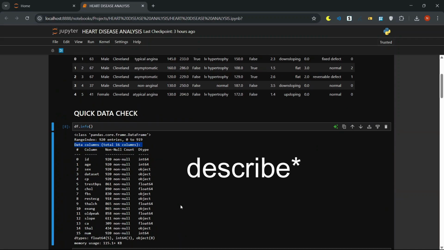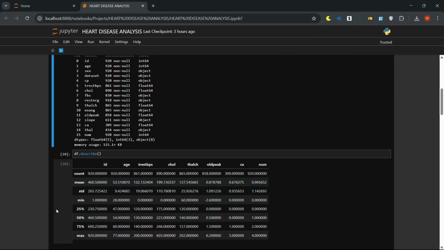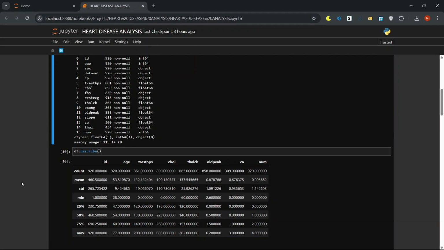The df.describe shows mean, median, min, max, and quartiles of numerical columns. This helps identify outliers or weird values at a glance. Here's df.describe for our numeric columns. Average age is about 53.5 years. Blood pressure, trestbps, averages around 132 millimeters of mercury. Min shows some zeros, likely missing or placeholder values to watch.